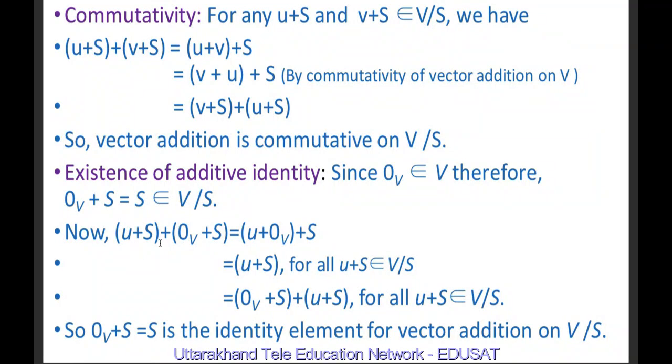And now (u + S) + (0_V + S) is equal to (u + 0_V) + S by definition of vector addition of V/S, and u + 0_V is u, so this is u + S, for u + S belonging to V/S. This may be written as (0_V + S) + (u + S) for all u + S belonging to V/S. Therefore 0_V + S, which is equal to S, is the identity element of the vector addition on V/S.